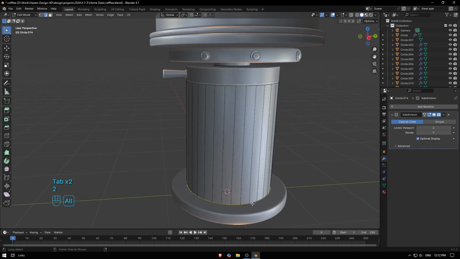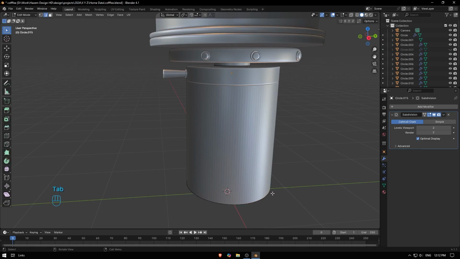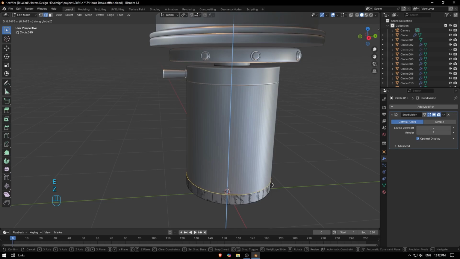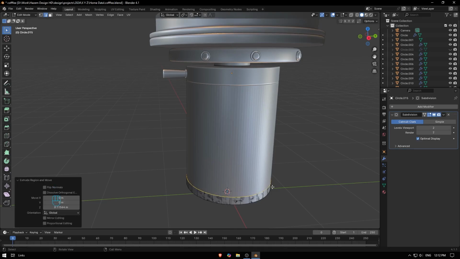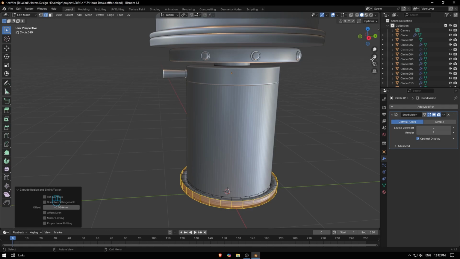So I'm gonna go to the down edge, Shift D again, and B to separate, and select the bottom one like this. Go to edit mode, E for extrude on the axis, something close to this, and then I'm gonna select everything, and Alt E to extrude along normals, something close to this. I think this is gonna be okay.